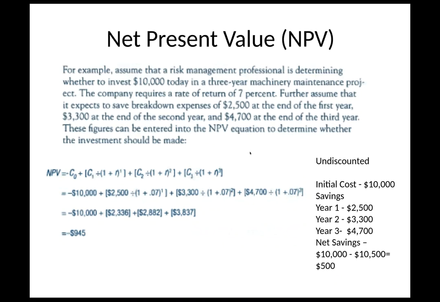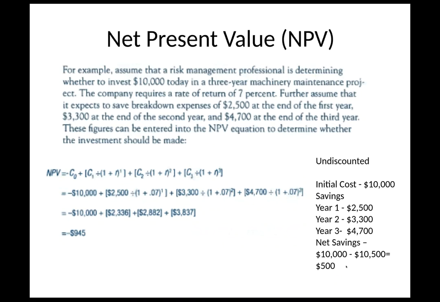So if we put this into the equation, we have initial cost of $10,000, year one, $2,500, and we see all this information's up there. And so if we did a straight line, if we add all this up, we'd say, well, $10,000, and it's undiscounted, right? Key keyword is undiscounted. We're not using interest rates or anything else like that.